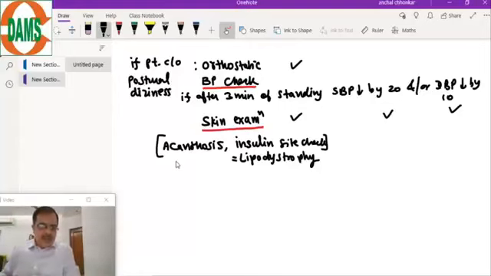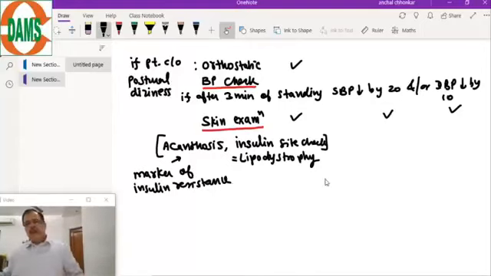So acanthosis is a marker of insulin resistance, so that we can decide on the treatment. We will give those drugs which are insulin sensitizers. Now the next examination, a very important examination which has to be done, is the foot examination.